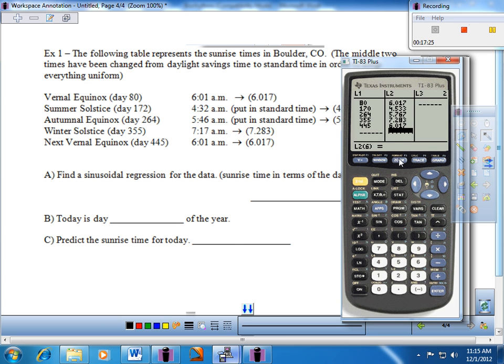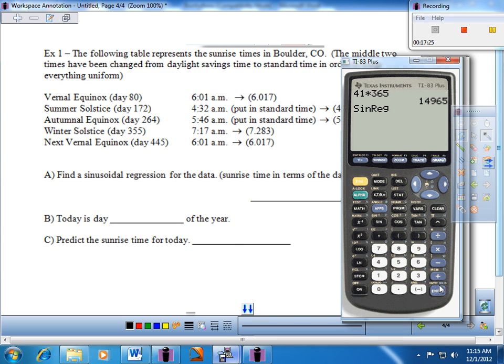I'm going to zoom stat, so zoom and then number 9 at the top, everybody. And you could see, nice, looks good. So something like this should do, performing a sinusoidal regression for this data set. And let's go ahead and do exactly that, everybody. I'm going to hit Stat, move it over to Calc, and go up 1, of course. And there's my sinusoidal regression all the way at the bottom of this menu.